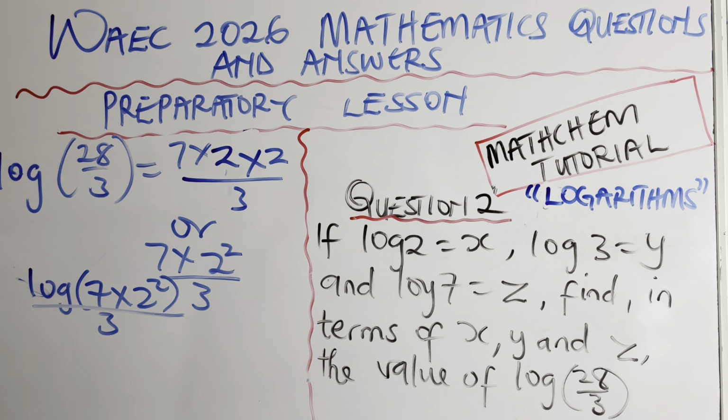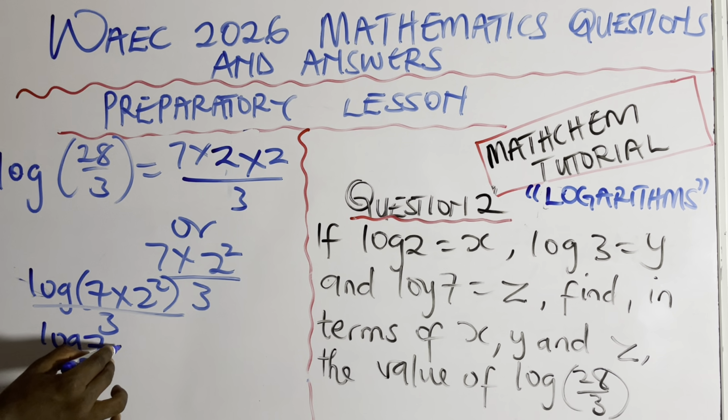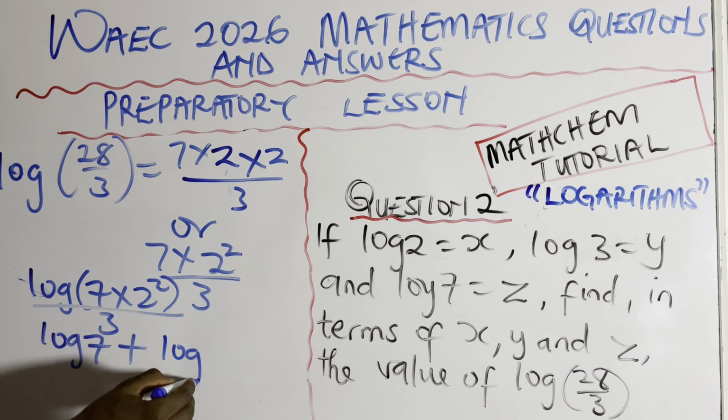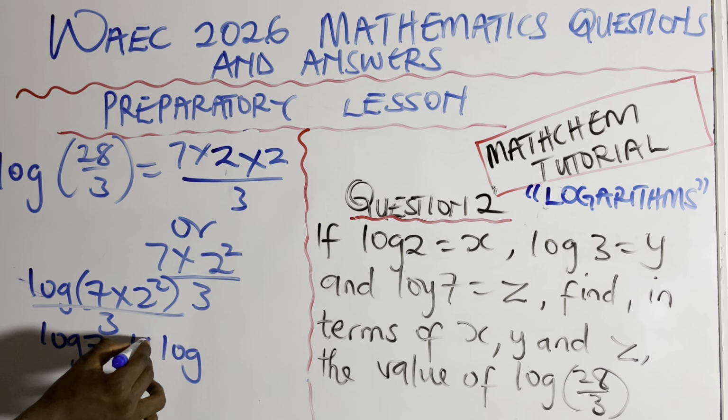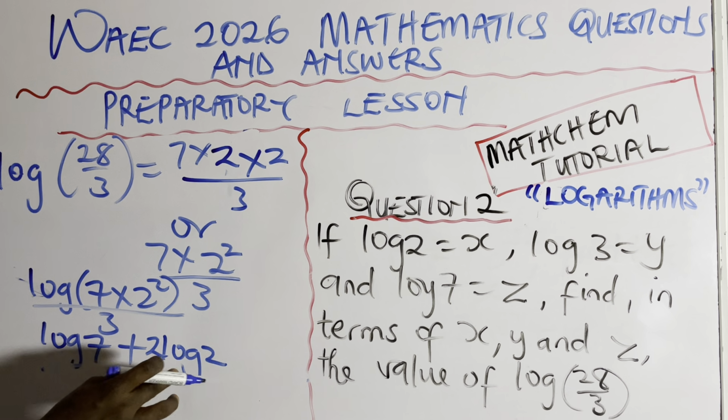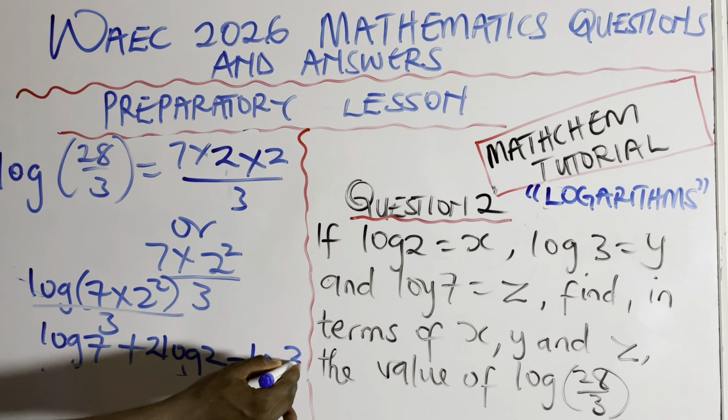If you are solving logarithms, I told you multiplication changes to addition. So now I will reverse it back, going backward. This is now going to be log 7 plus 2 log 2, all over 3. Now this all over, which is the division, is minus. Do you remember that? So that's minus log 3.